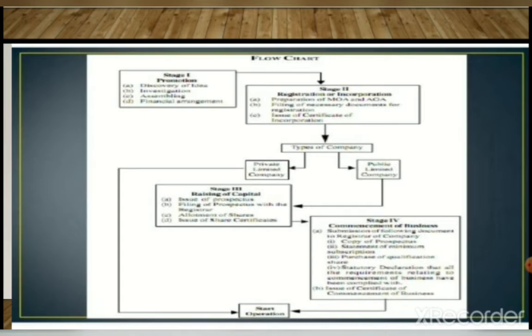And if it is a public company, then you can raise capital, you can ask money from the general public. So this third step is only for a public company. If it is not a public company, then after registration you can directly start your business.